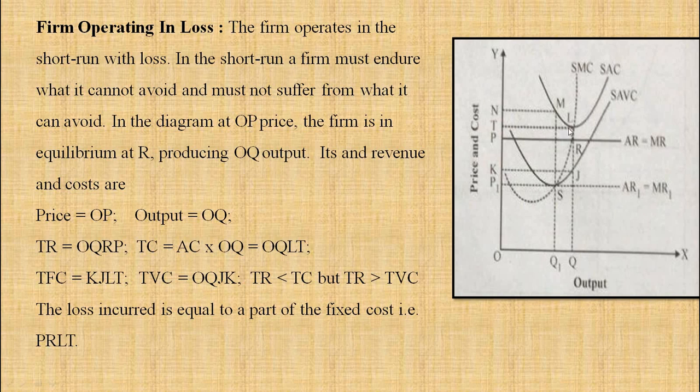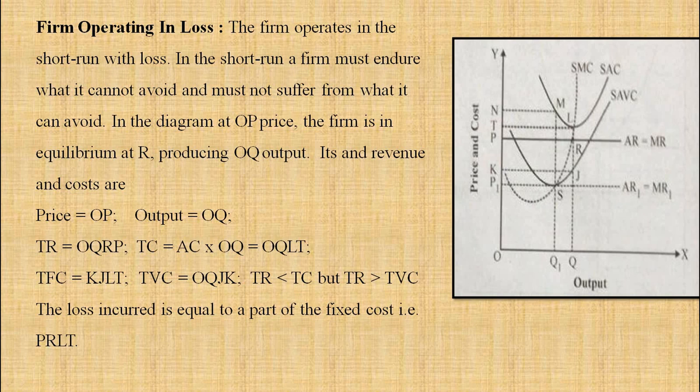OQLT. This is average cost. When the average cost is here, it is touching over here. So total cost, average cost is OQLT. Total revenue is OQRP. So TFC is KJLT. Total variable cost is OQJK.